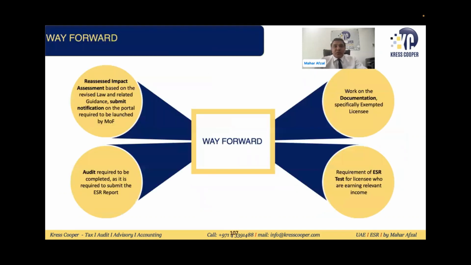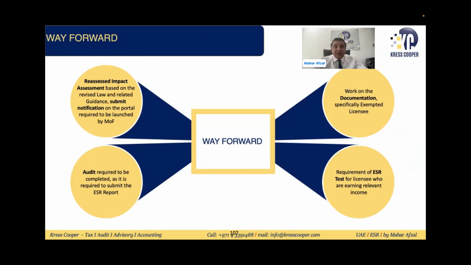Way forward: what we suggest is that you go for a proper impact assessment. First of all, you need to assess whether you are subject to ESR or not. After assessing this, if you are subject to ESR, then we need to submit the notification. Then after submitting the notification, we need to assess whether we are subject to reporting and the ESR test as well.